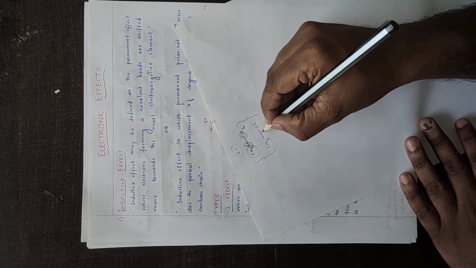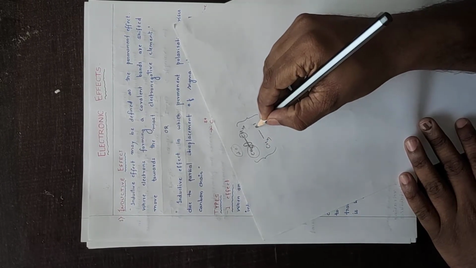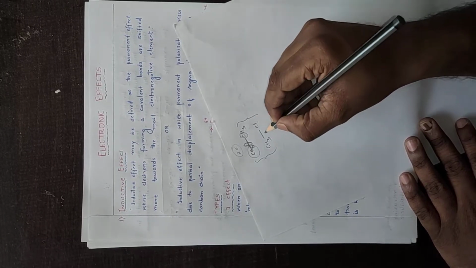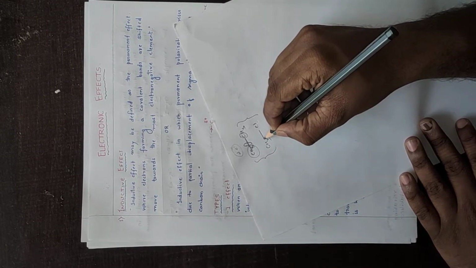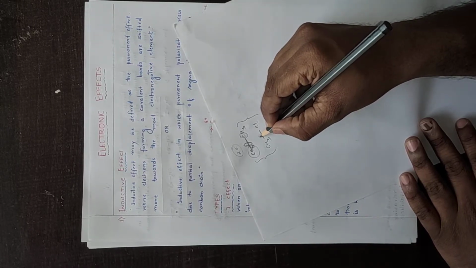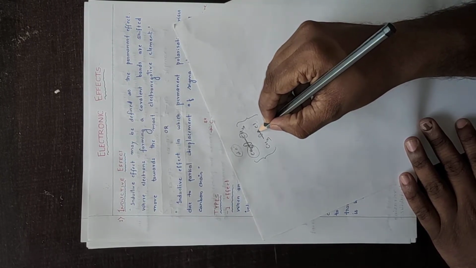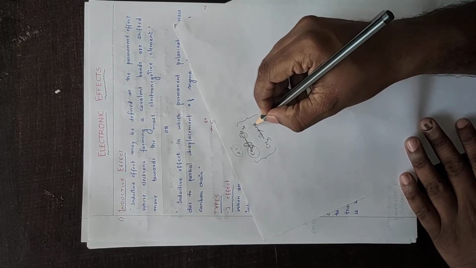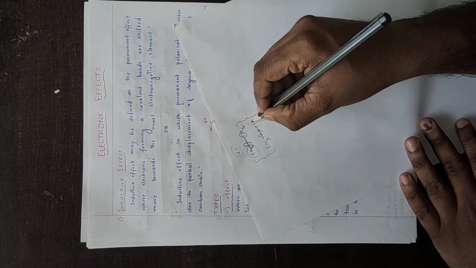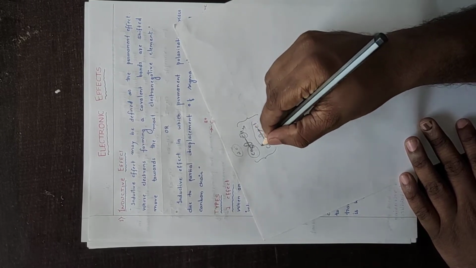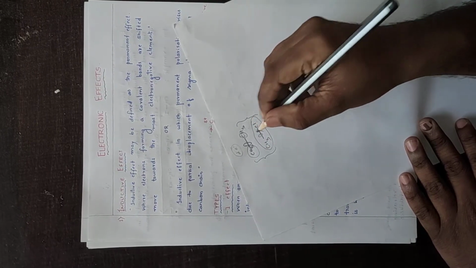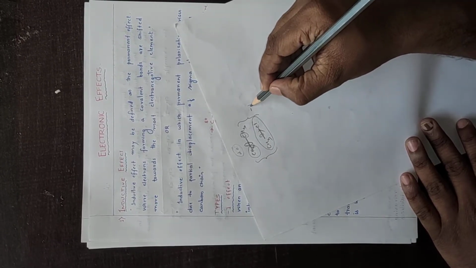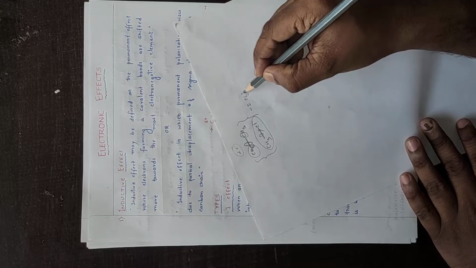But in this case, this is an alkyl group and this is a chlorine. Now chlorine is a highly electronegative element, so it will try to pull the electrons in this covalent bond towards itself. Hence the electrons are lying more towards the chlorine atom. Got it? So it will show some electronic displacement, hence it shows an effect that is nothing but the minus I effect. It is showing some inductive effect.